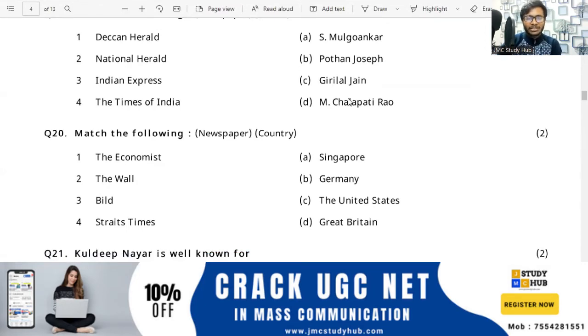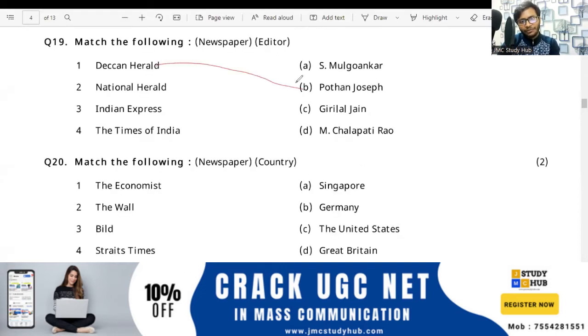Now we'll match the things. Deccan Herald, that's Pothan Joseph that you have to know, and the National Herald, the newspaper whose founder was Jawaharlal Nehru, and this is M. Chalapati Rao, right? And the Indian Express, established in 1931, the founder was Ramnath Goenka, right? And the editor of the Indian Express is Mulgonkar.